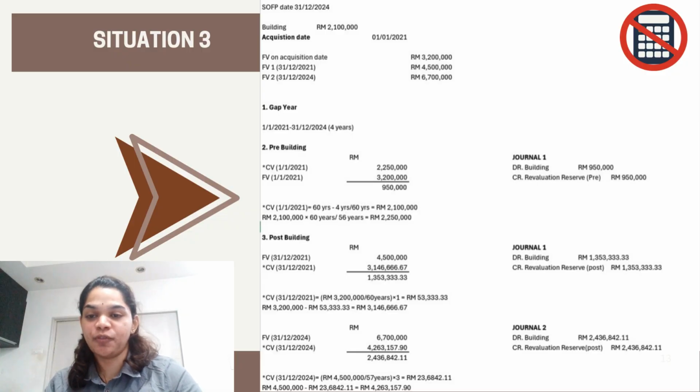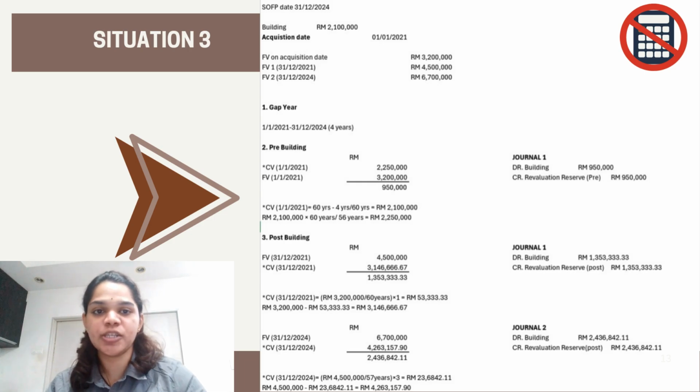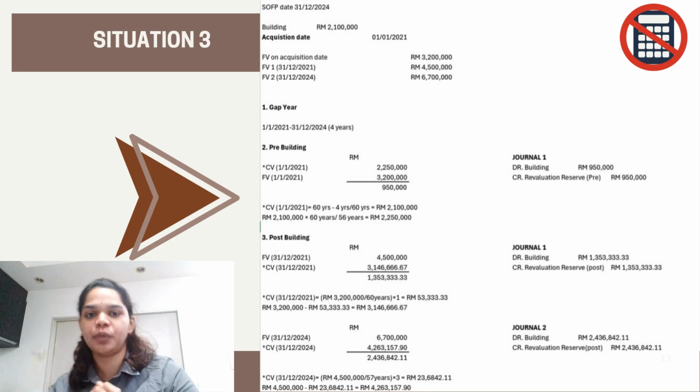Good evening, madam. So the calculation part was for situation 3, which is the financial position date on 31st December 2024, and the building amount was 2.1 million. The acquisition date is on 1st January 2021. As given, the fair value on the acquisition date is 3.2 million, the first fair value on 31st December 2021 is 4.5 million, and the second fair value was given on 31st December 2024, which is 6.7 million.